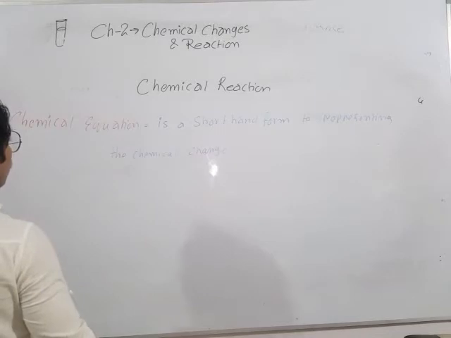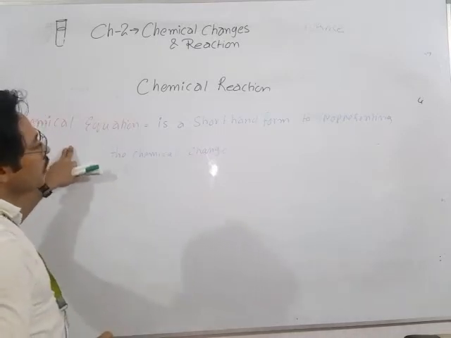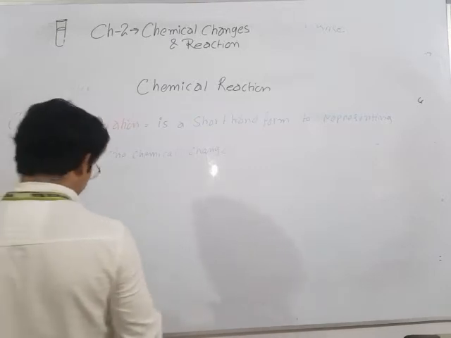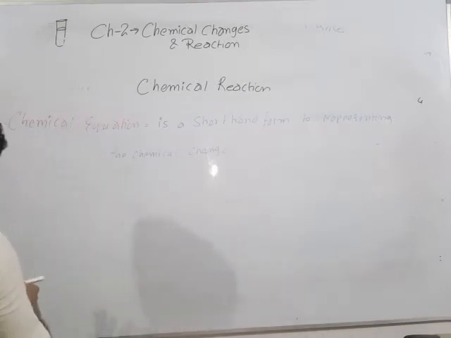Okay, so what is a chemical equation? A chemical equation is a shorthand form to representing the chemical change. Okay, look here, I am giving an example.